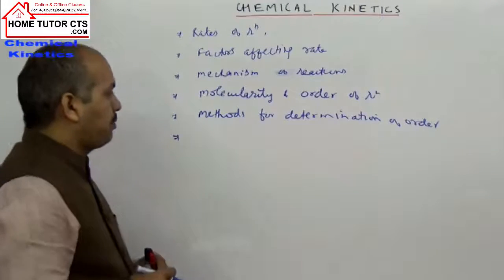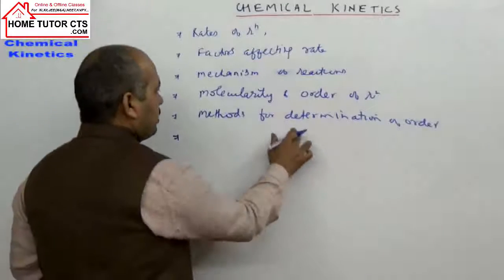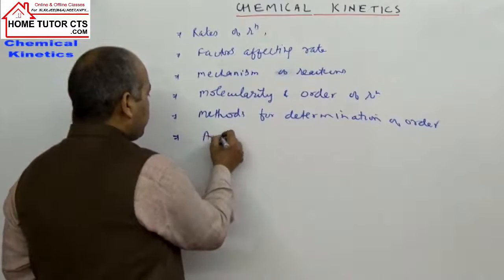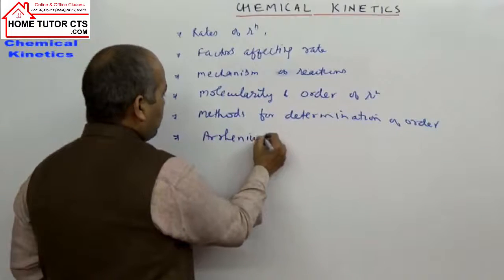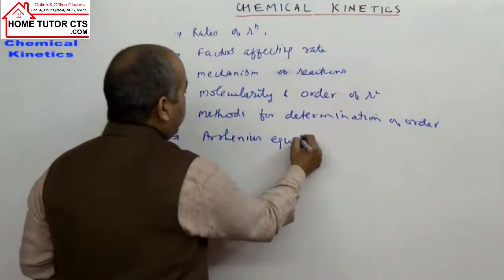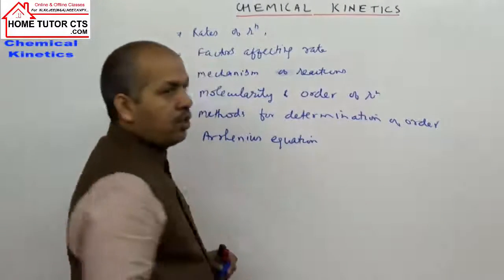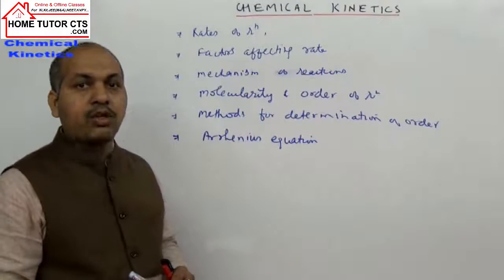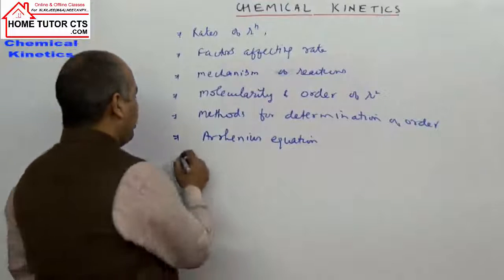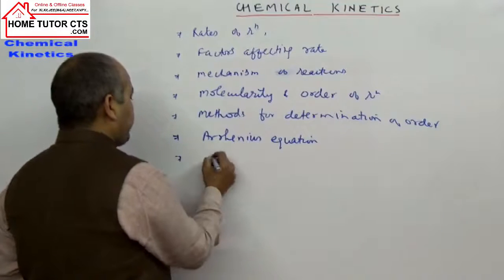Then we take the Arrhenius equation. It gives especially the effect of temperature on the reaction rate or the rate constant. And we take different theories of kinetics.